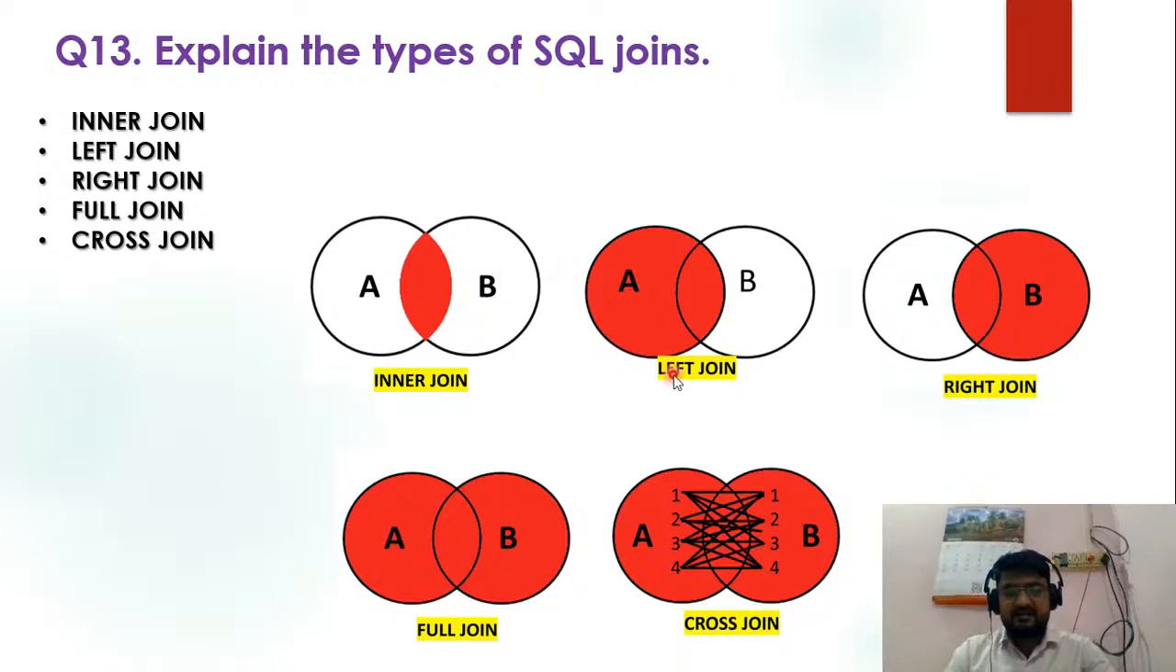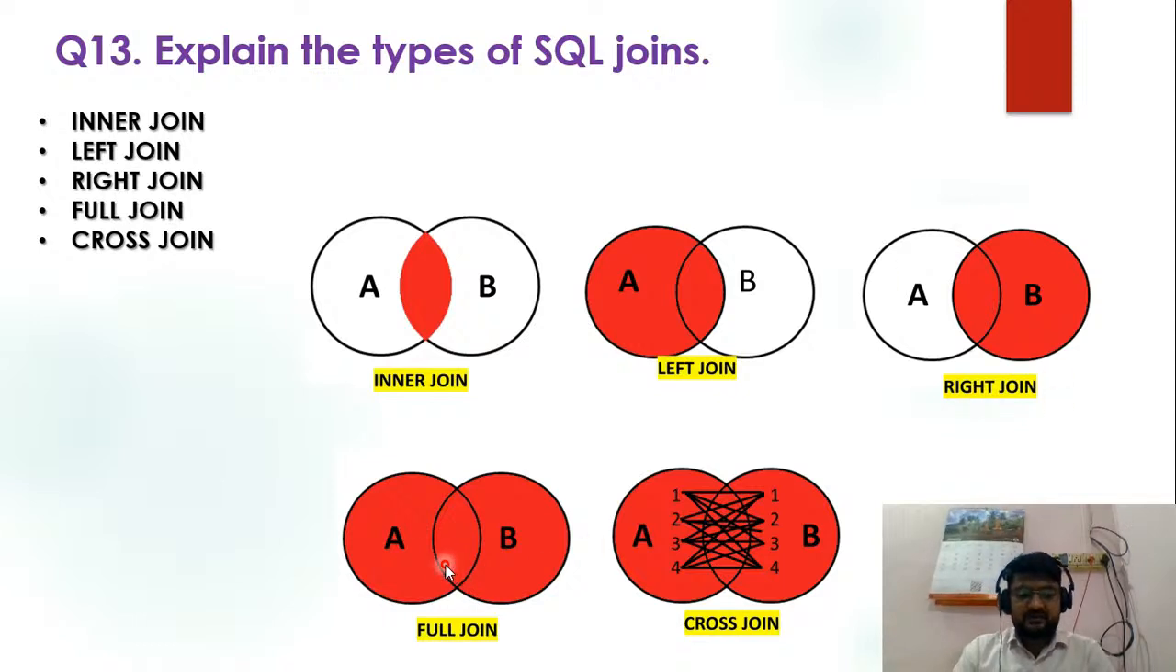Okay, and what happens in a left join? In a left join, all the data from the left side table is selected along with the matching data from the right side table. All the data is taken from the A side table, and the common records from the B side table are selected. After that, the right join. In a right join, all the data from the right side table, B, is selected along with the common data from both tables.